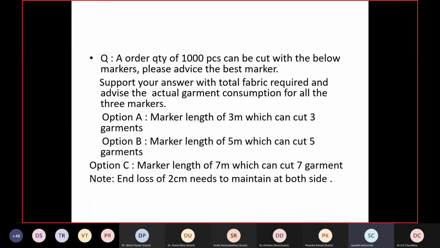Is the question clear and visible to everyone? Yes, sir. Okay, so the first question I'm just solving for your help.